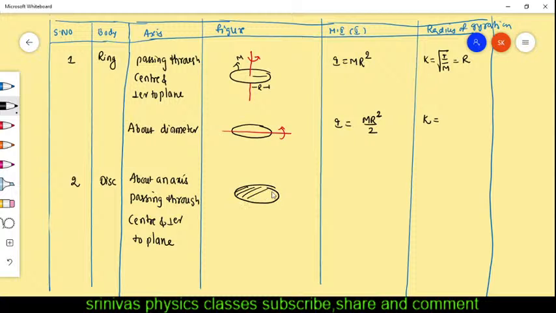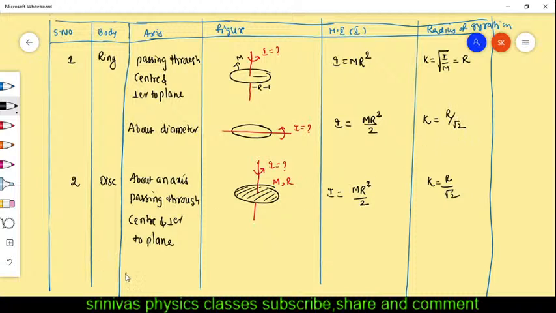It has matter at the center also. Now this is the disk, and this axis is passing through the center and perpendicular to plane. About this axis, what is the formula for the moment of inertia? Its mass is M and the radius is R. Just you have to learn it by heart. That is MR square by 2. And now you will get K is R by root 2.